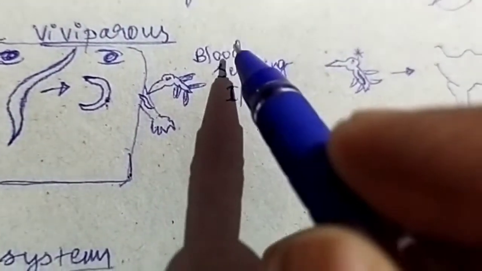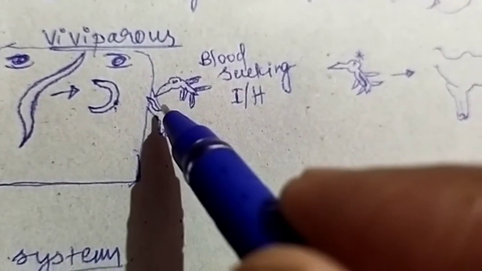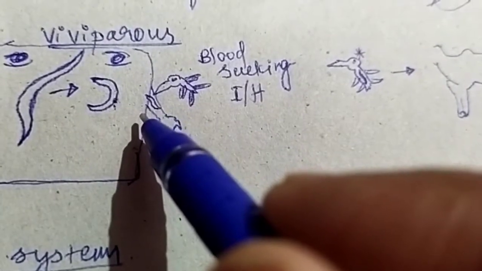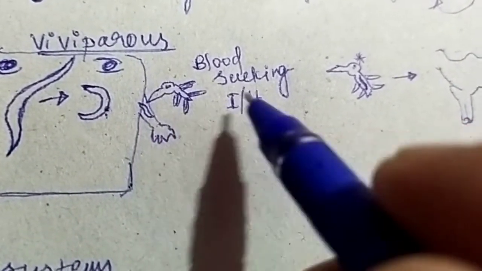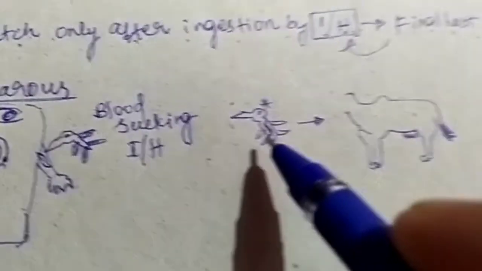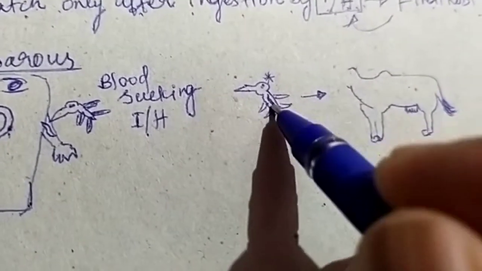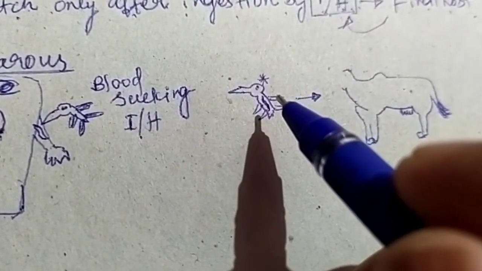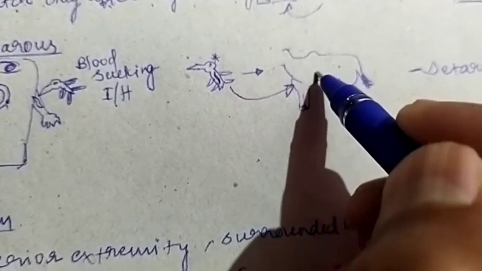And whenever a blood sucking intermediate host such as a mosquito comes and sucks the blood of the host containing the infective stage larvae, then the infection goes to the intermediate host. Then this blood sucking intermediate host containing infective larvae will transmit the infection to the definite host.